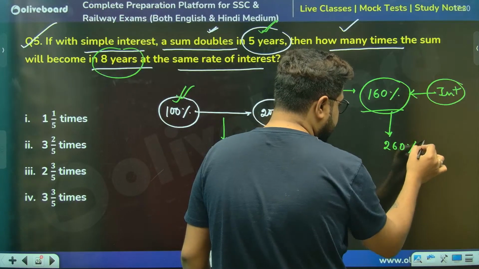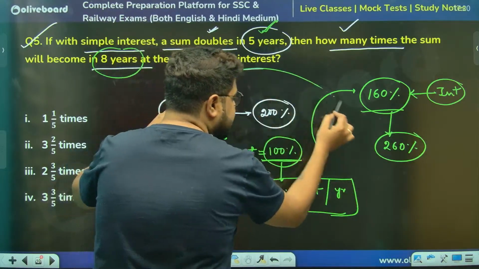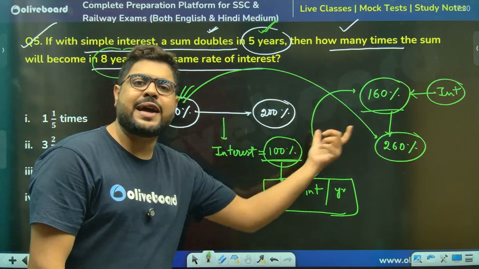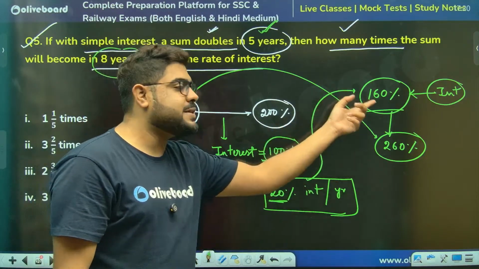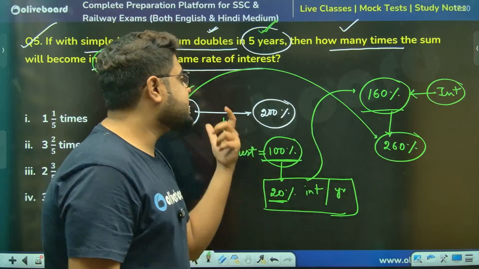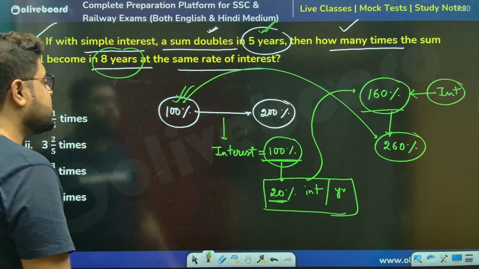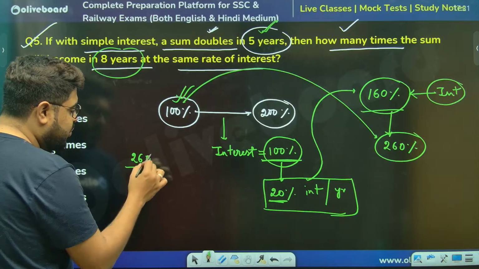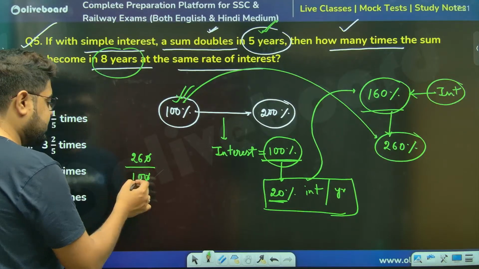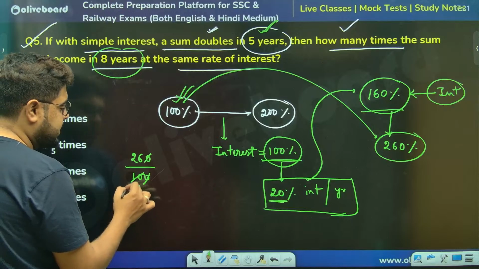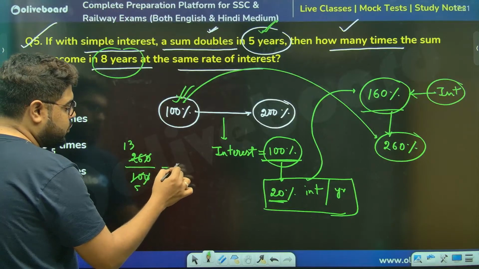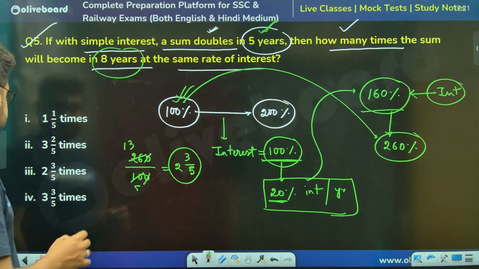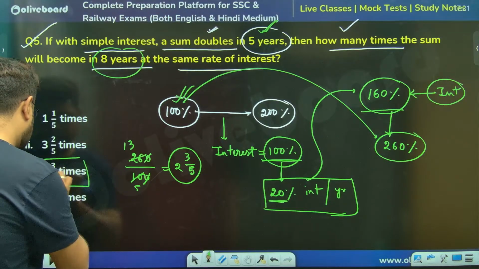260%. Meaning the sum was 100%, now it has become 260% because we got 160% interest. So they are asking, this is how many times? 260 is how many times of 100? 2.6 times. Or if they are asking in fractions, 2 5s are this 13, so 5 2s are this, 2 whole 3 by 5. 2 whole 3 by 5, option number 3.